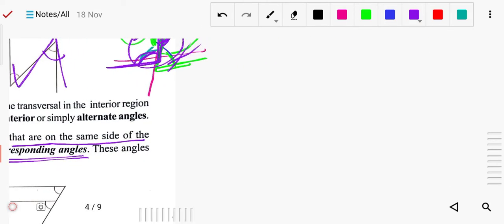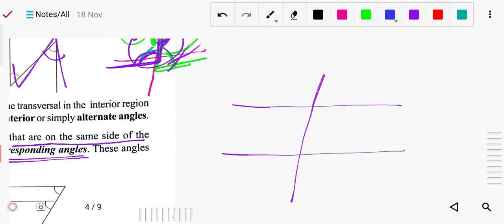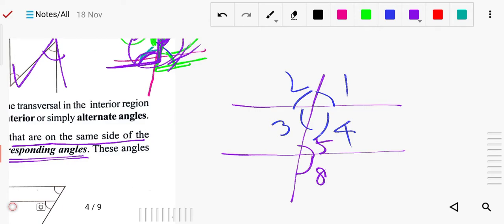So you can understand here. Now these are the angles 1, 2, 3, 4. Similarly here angles are there, here is 5, here it was 6, here it was 7, and 8.